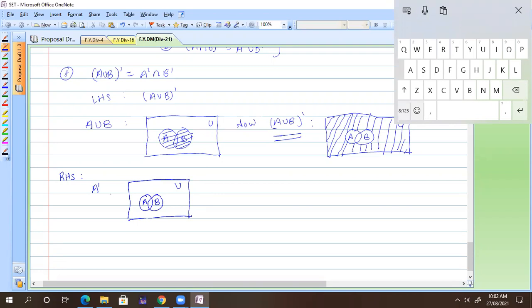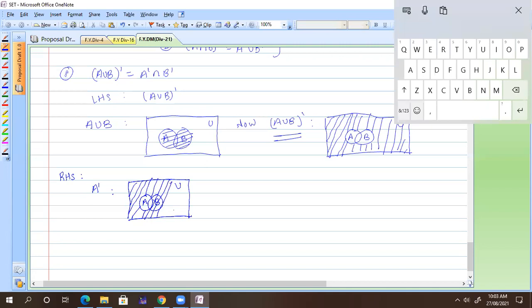What is A complement? Now tell me. Sir, the B part that is not intersecting A. Yes, everything else, exactly. All that part, this part also is involved, because it is also outside of A. So you need to just focus on the part outside of A. They are not talking about B, so take B also.